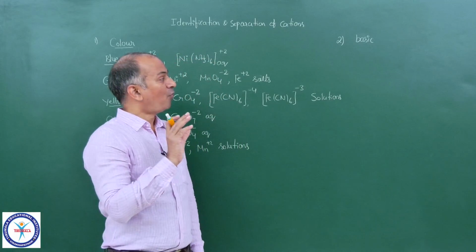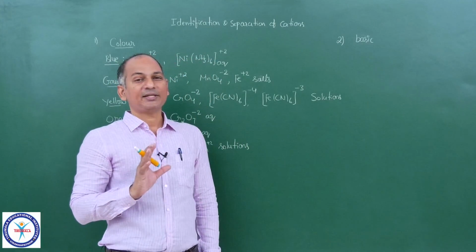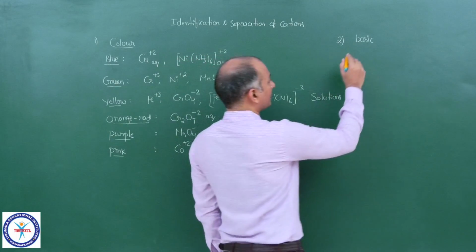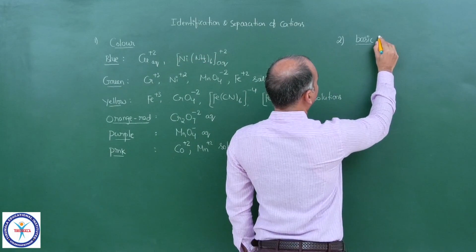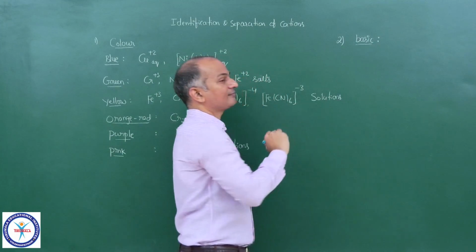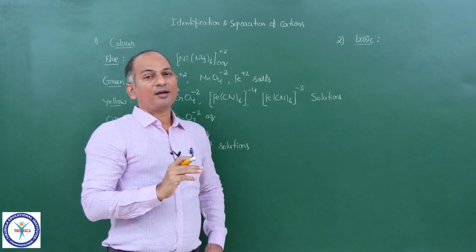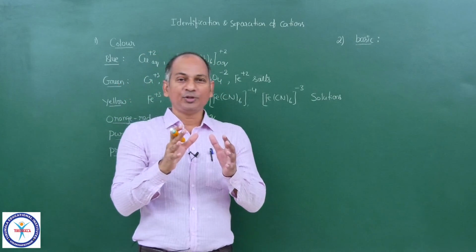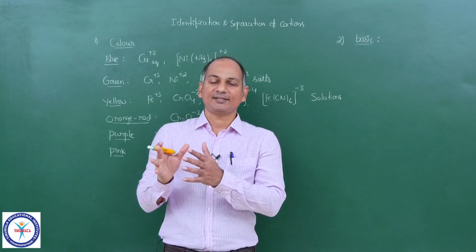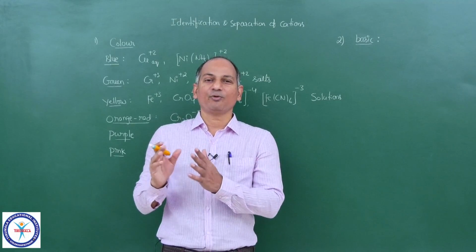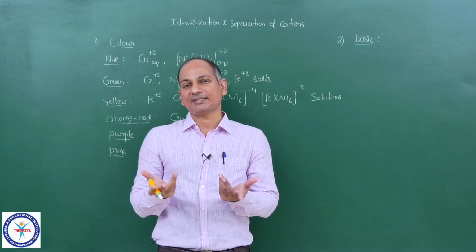So what type of salts are basic and what type of salts are acidic in qualitative analysis? It's very simple. Suppose you are having hydroxides, NaOH, KOH, Ba(OH)2. You all know they are bases.